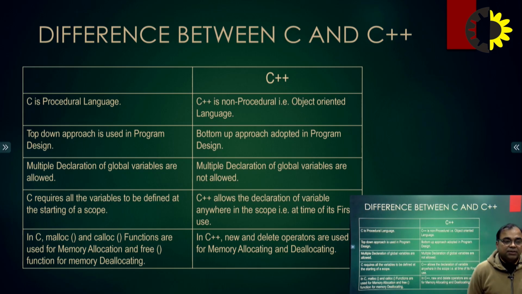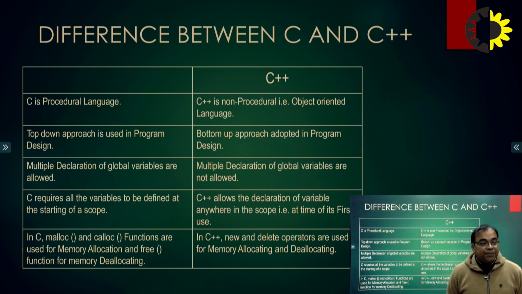Next, in C we basically use a top down approach in a program to design something, but in C++ a bottom up approach is adopted in programming design. These are the two differences. C uses top to bottom and C++ uses bottom to top.